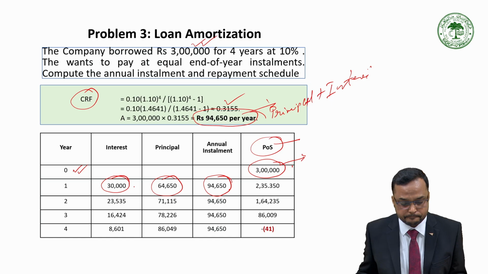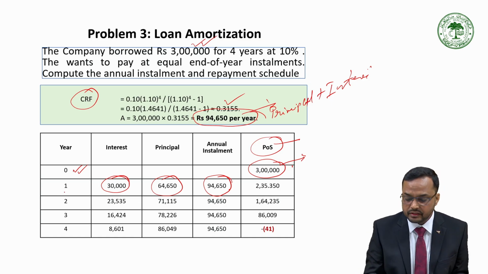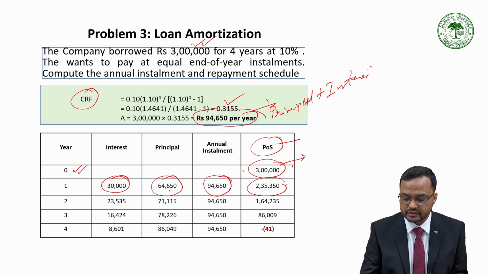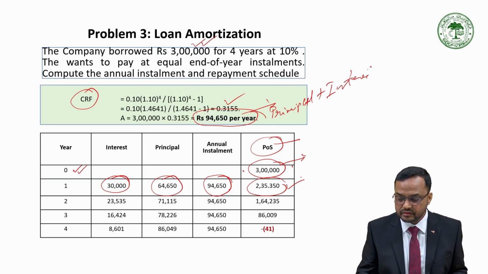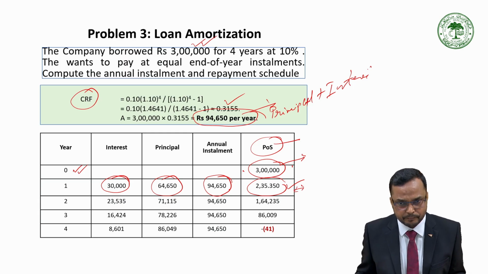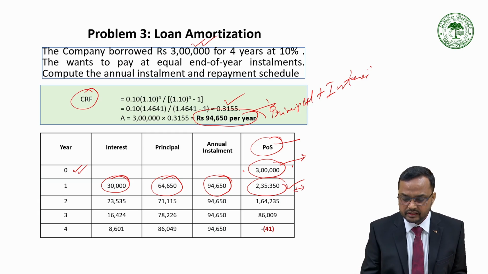We will subtract the interest component, and this will give you the principal amount that is redeemed every year. So after 1 year, what is the principal outstanding? This will be 3 lakh minus 64,650. We get the principal outstanding. So at the end of 1 year, this is the loan amount, the principal amount, which is left with the company. Same way, in the second year, we will calculate the interest at simply 10% of this amount.